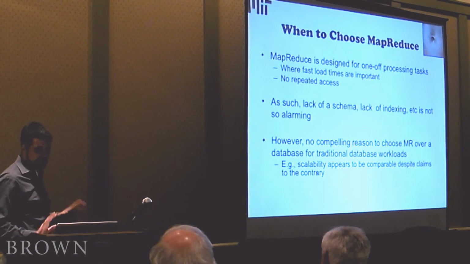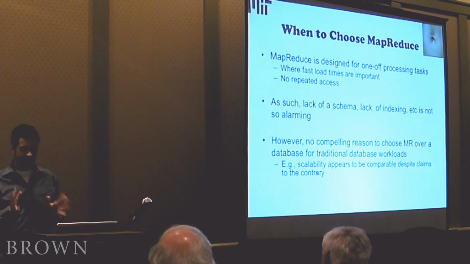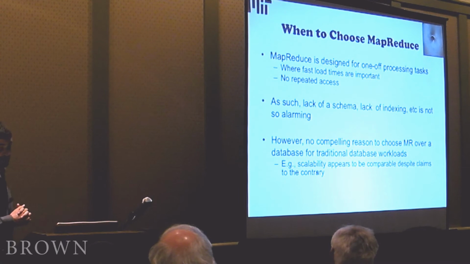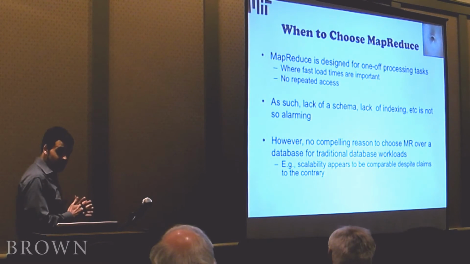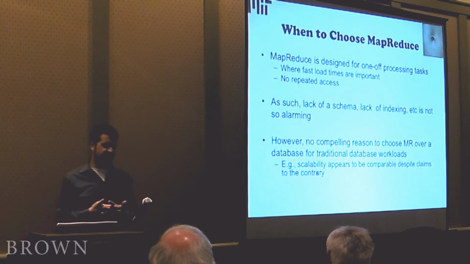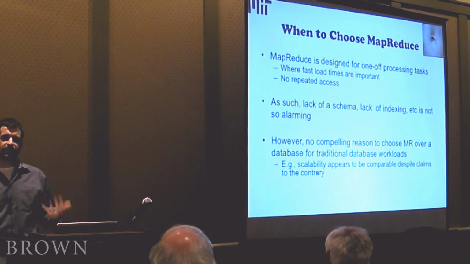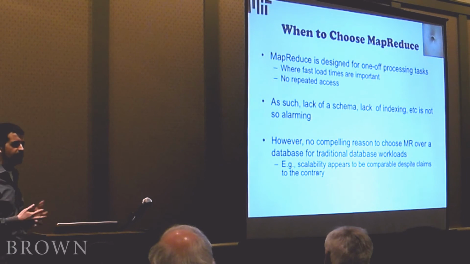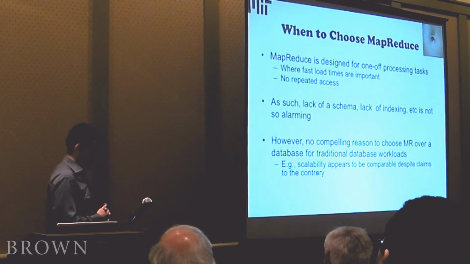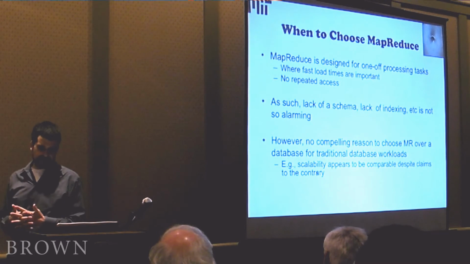All right, so now that I've said that, I want to take a step back and do this navel gazing exercise. I've chosen a nicer navel here to show than mine. So when should we use MapReduce? Well, MapReduce is really designed, what it's good at are these kinds of one-off processing tasks, where you're building the Google index. You sucked in all the documents that are out there in the world, and then you want to build the index on it. You're never going to go back and look at the documents again. It's great in that kind of a setting.